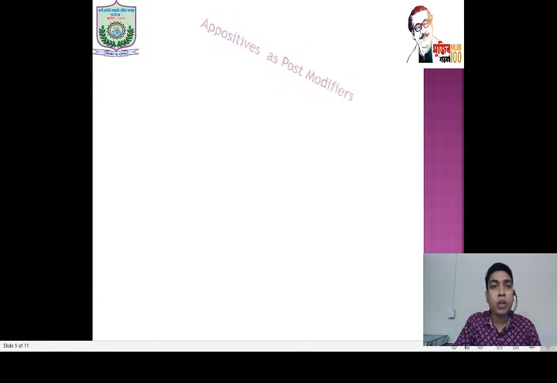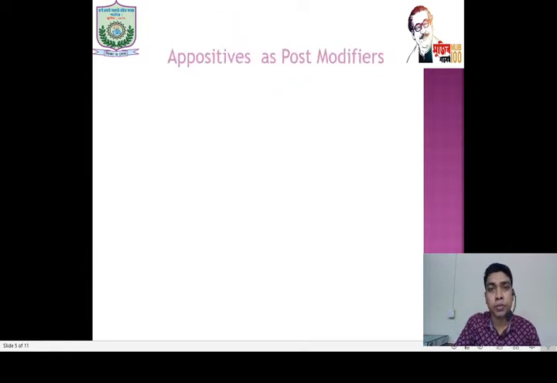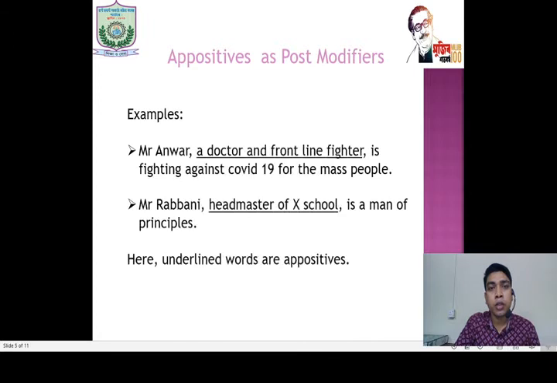The next one, appositives as post modifiers. You know what appositives are? An appositive can be a noun or noun group, noun phrase. A single noun or noun group, both can be an appositive. How to identify an appositive?